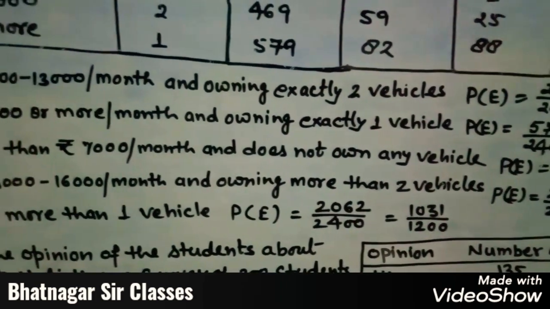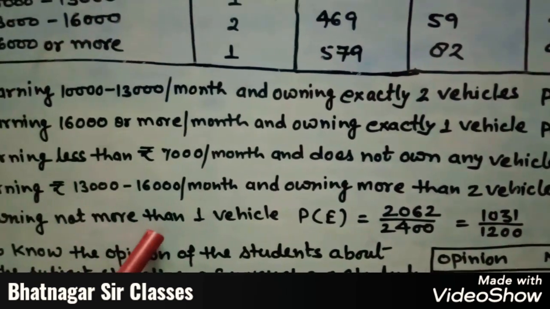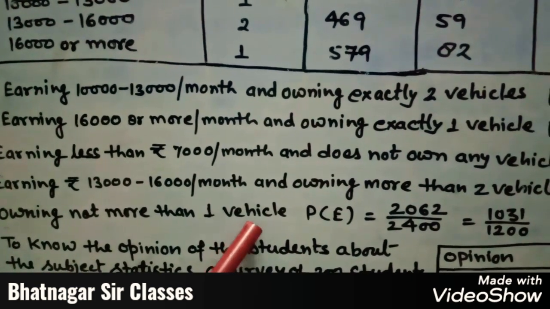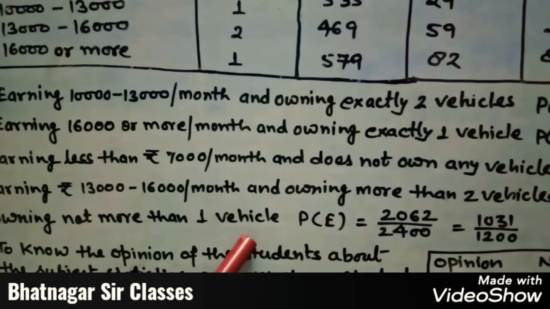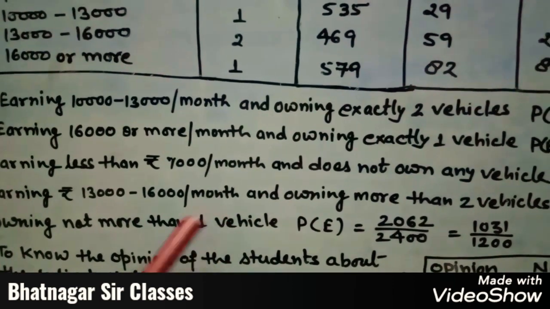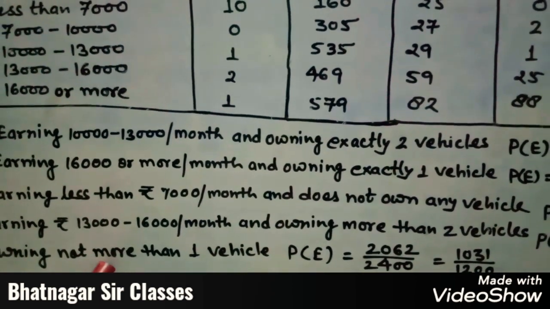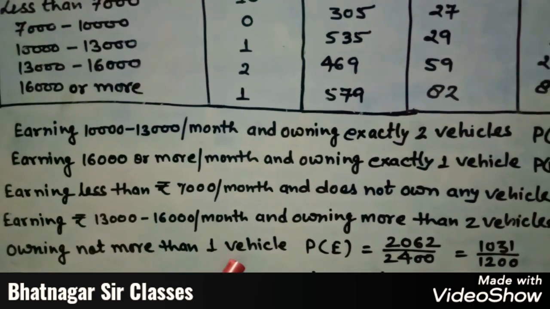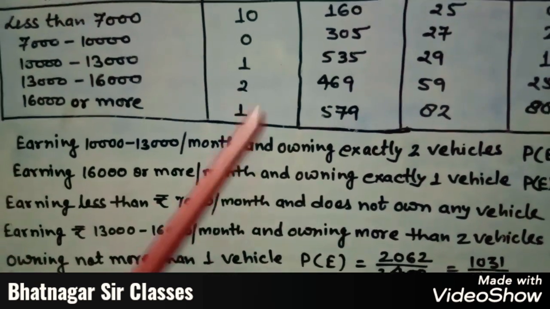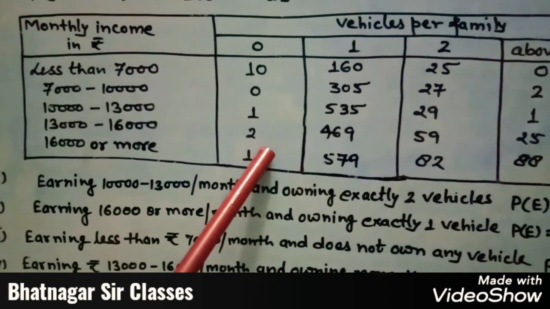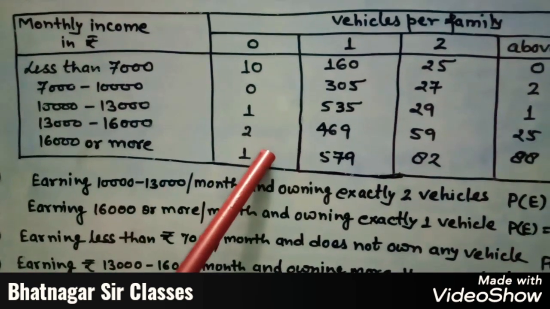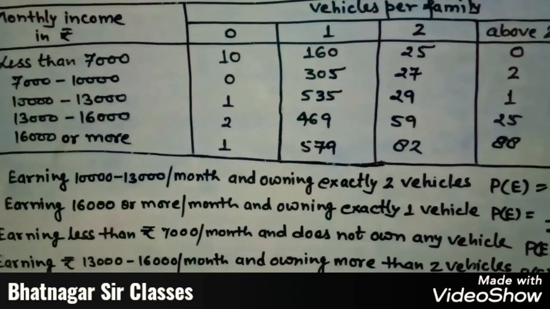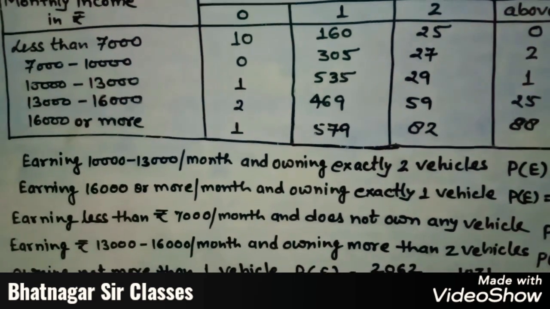And in part number 5, owning not more than one vehicle. So here owning not more than one vehicle, we have to just check the number of families with not more than one vehicle. So not more than one vehicle means we have to count these number of families and this number of families, because we have to check not more than one vehicle.